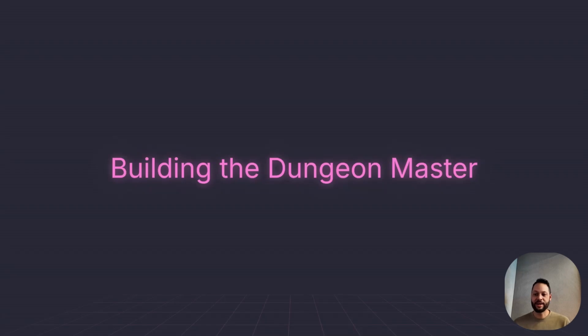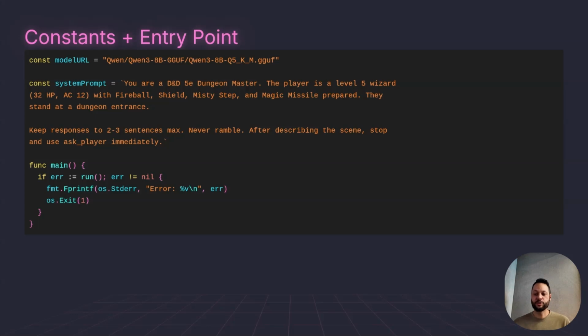and we're going to jump into just a single main.go, and I'll walk you through every piece. So first, a model URL, it's going to point to the Qwen 3 8 billion parameter model, and it's going to be downloaded automatically by Kronk from Hugging Face.